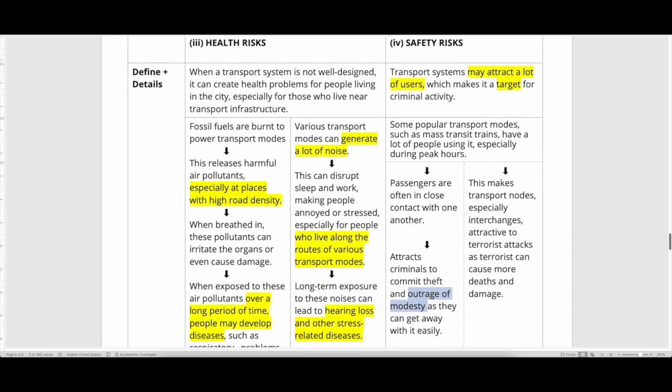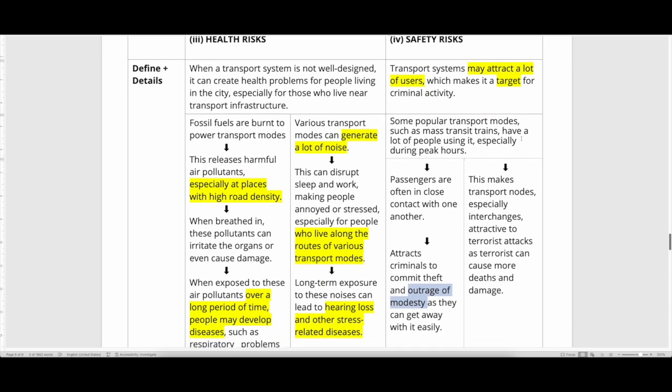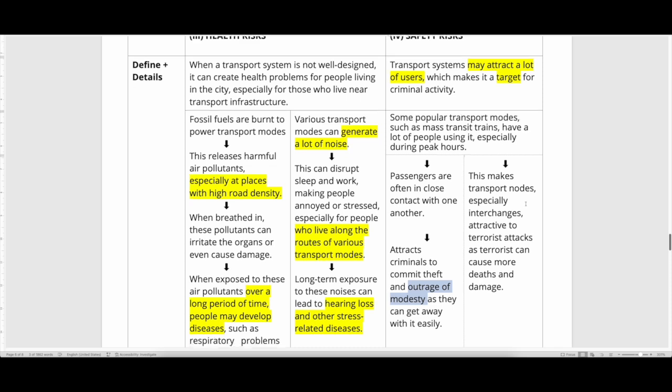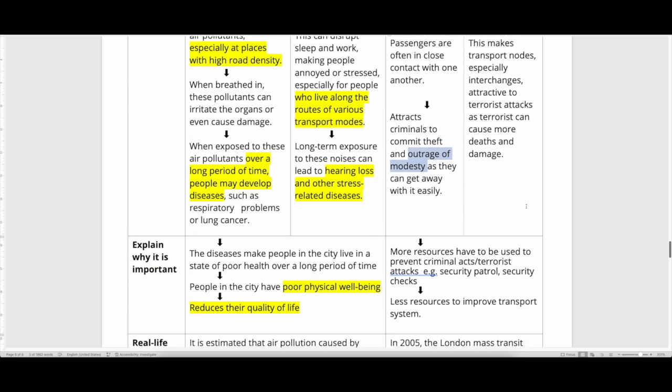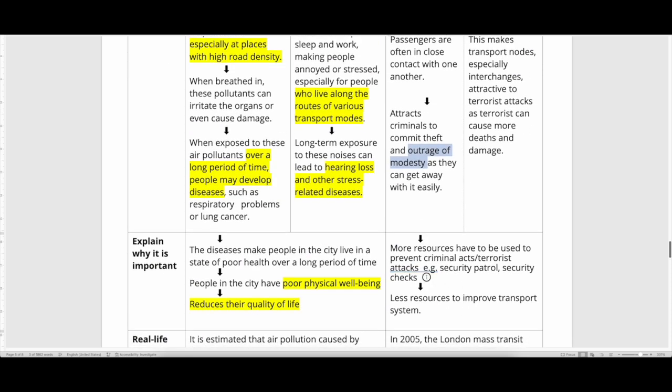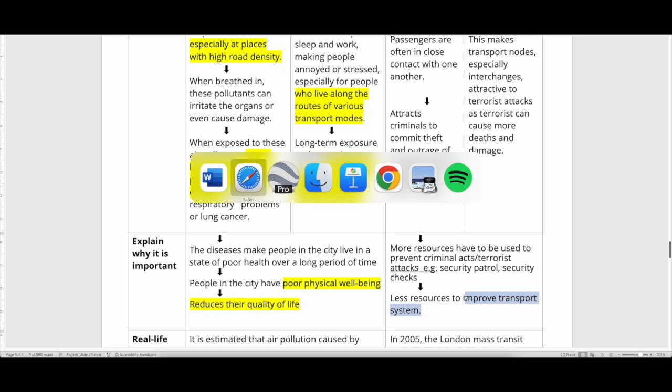Now, a bigger issue is that because there's so many people, especially at interchanges, it can attract terrorist attacks. As a result, the transport system has to spend resources on improving security instead of using the money to improve the transport system. I'm not sure you have heard of this before.